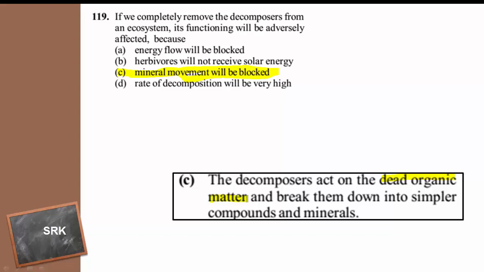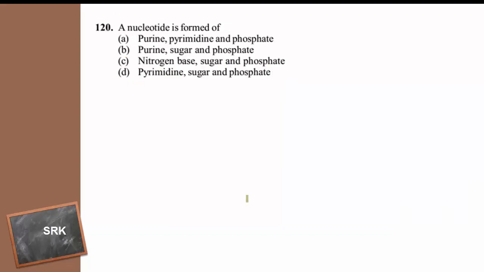So option C is the right answer for the question. Then coming to the next question. A nucleotide is formed of purine, pyrimidine and phosphate; purine, sugar and phosphate; nitrogen base, sugar and phosphate; pyrimidine, sugar and phosphate.